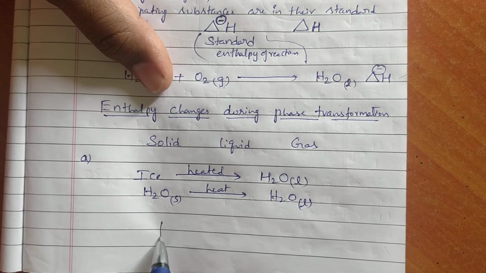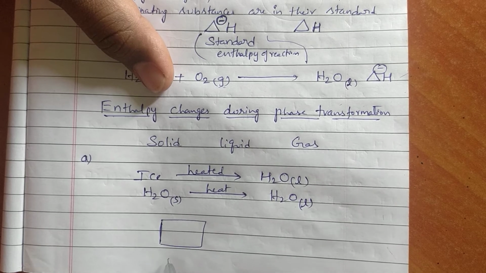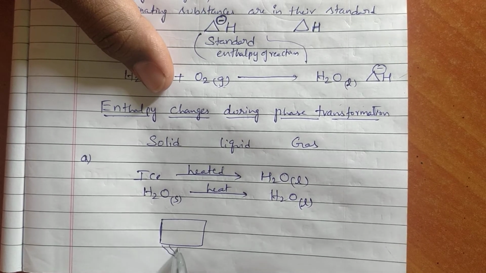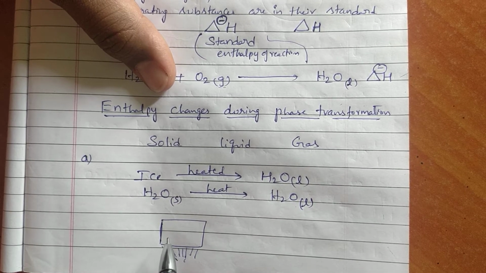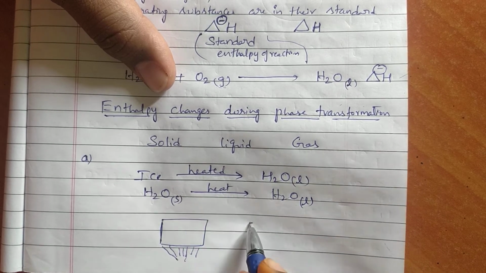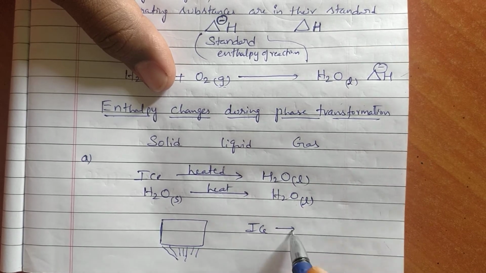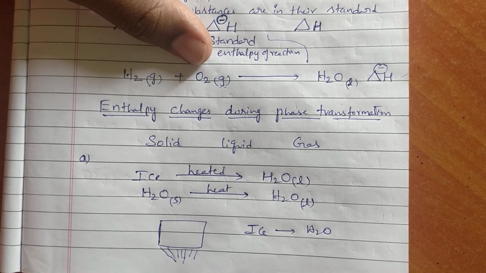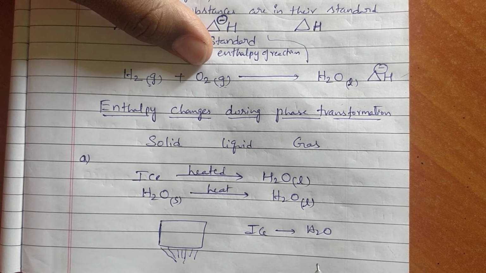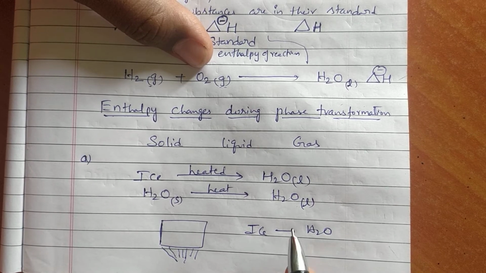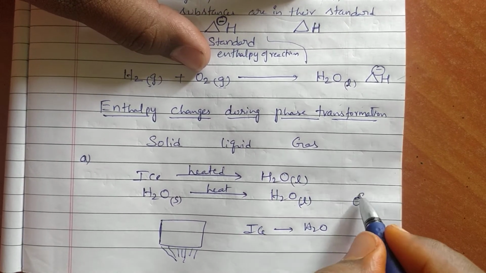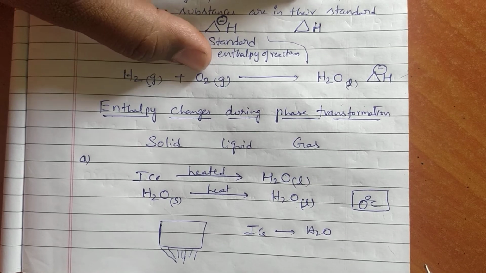For example, I took ice. I am going to heat this ice. When I am heating this ice, continuously the ice temperature is going to increase. At some point we will get one state where ice is going to be converted to liquid. This conversion happens at 0 degree centigrade.